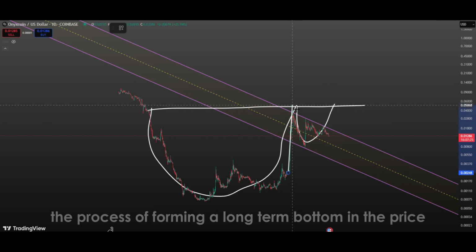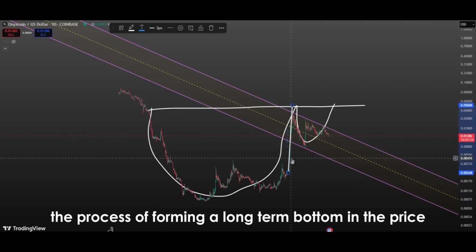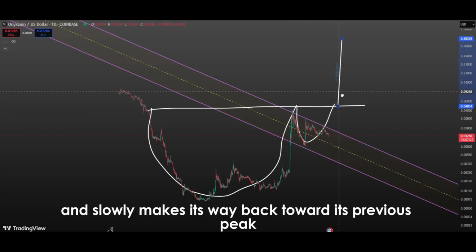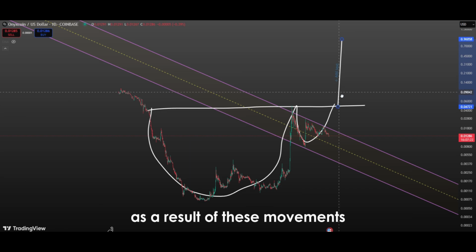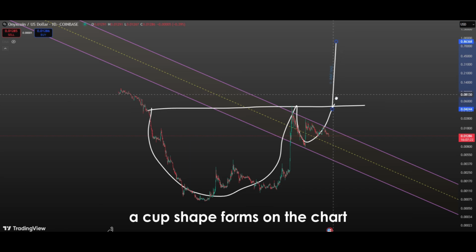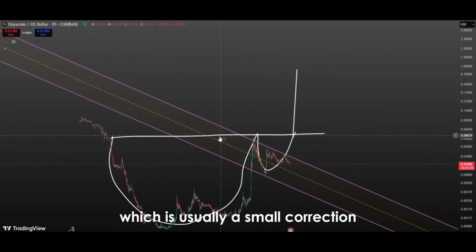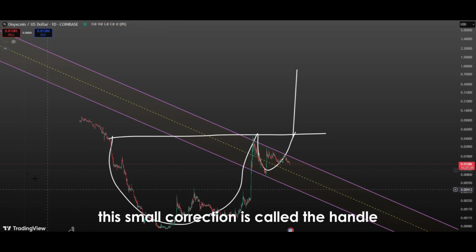The cup part represents the process of forming a long-term bottom in the price. In this process, the price first falls from a high level, then recovers and slowly makes its way back toward its previous peak. As a result of these movements, a cup shape forms on the chart. Then, when the price approaches the peak, a slight pullback occurs, which is usually a small correction. This small correction is called the handle.